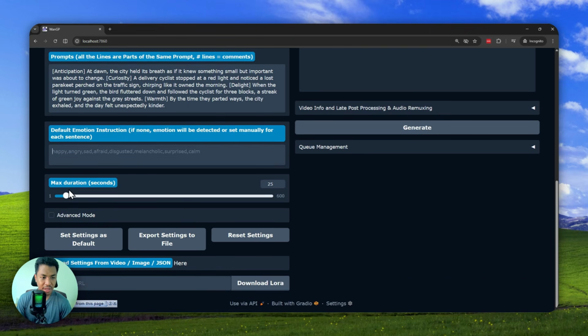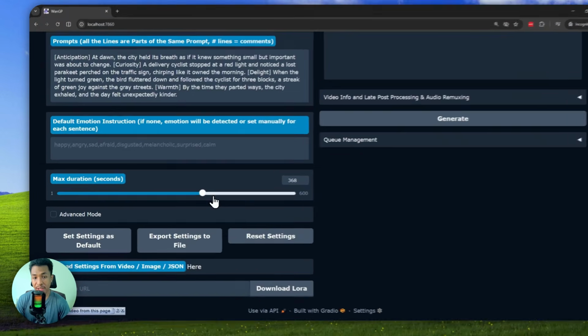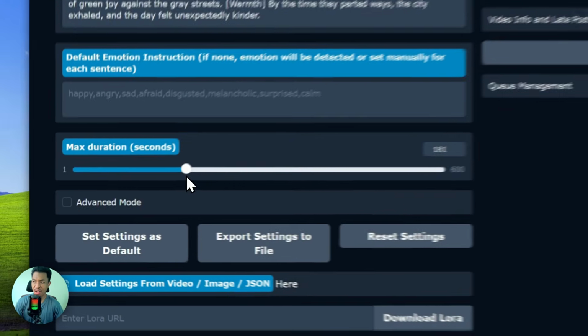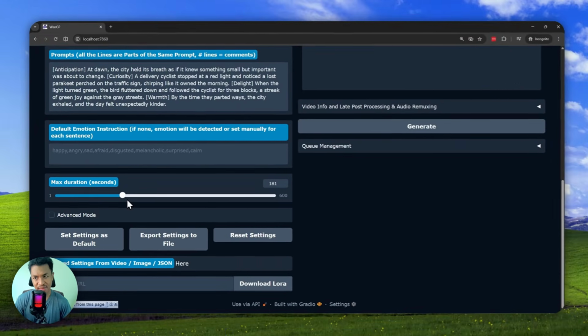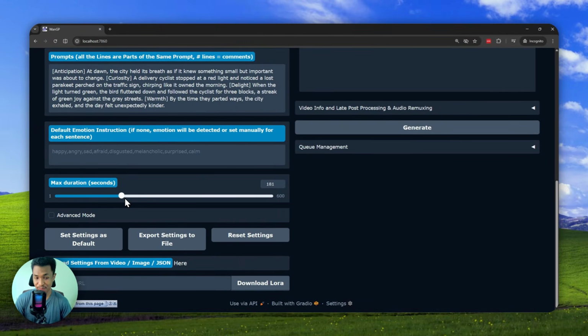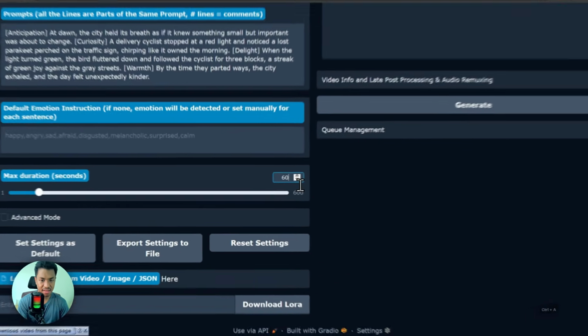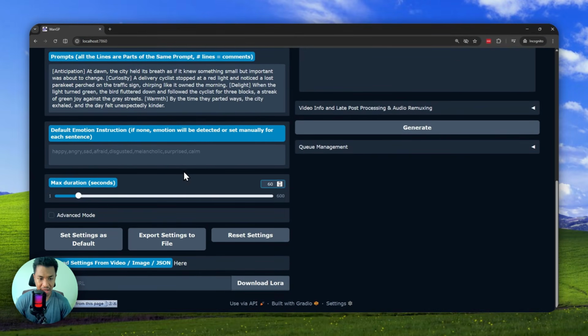Now for the duration, you can set all the way to 600 seconds, or basically 10 minutes. That is quite long, and I think that's probably more than ElevenLabs version 3, which is only 5,000 characters, and that is not even close to 10 minutes. So that's really insane. Now I'll just focus on maybe 60 seconds or 1 minute, and that's about it.